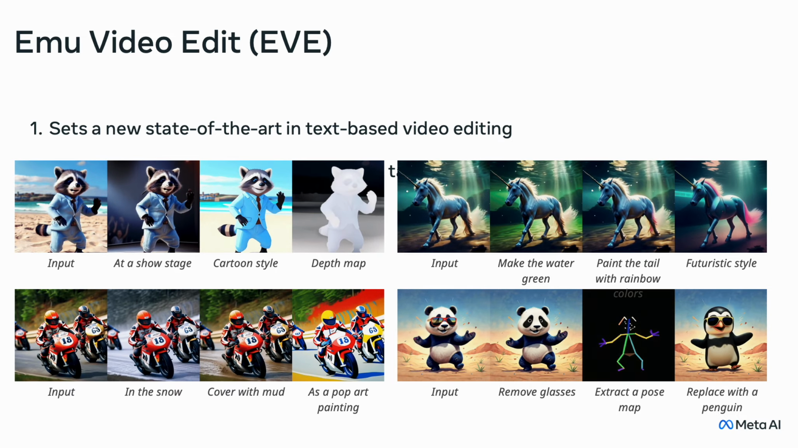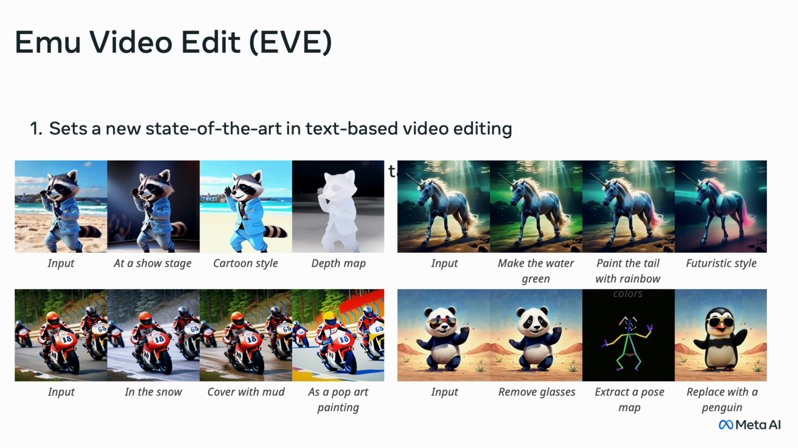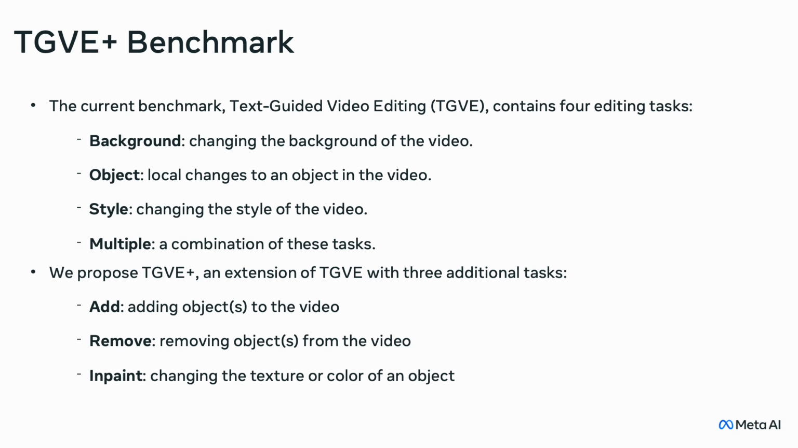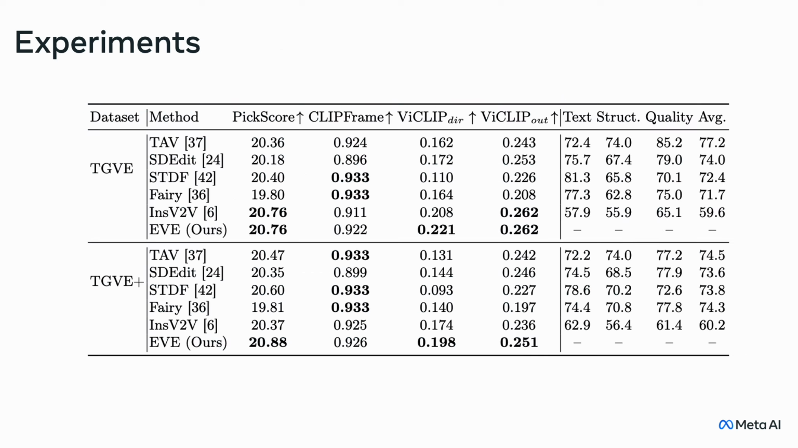EVE is state-of-the-art in text-based video editing, capable of performing all 16 editing tasks that Emu Edit presented. For evaluation, we leverage the TGVE dataset. While TGVE includes only 4 types of editing tasks, we extend the dataset with 3 additional tasks: add, remove, and inpaint, all over the original videos in TGVE. We release this new dataset and refer to it as TGVE+. We can see that EVE outperforms all baselines, both in automatic metrics and in human evaluation.